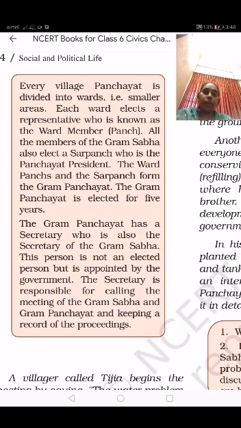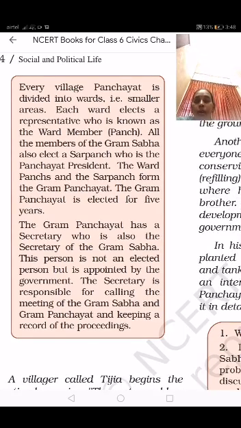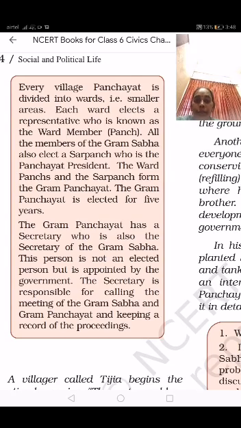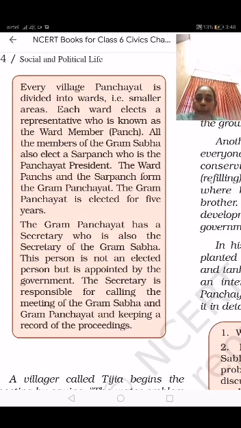This person is not an elected person but is appointed by the government. The Panchayat secretary is appointed by the government only. He is not elected by the people, and he is a government job holder.